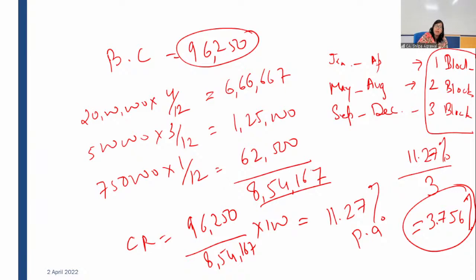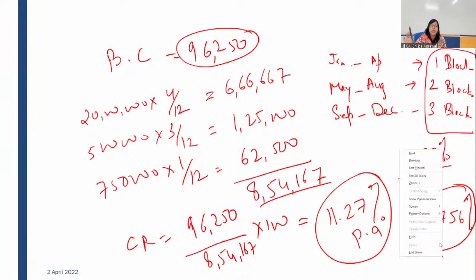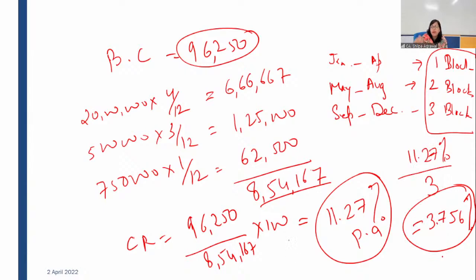If you are calculating the capitalization rate for the whole year, it arrives to 11.27%. So any student who has arrived at 3.756%, mentioning it as a capitalization rate for 4 months, or any student who has arrived at 11.27% per annum as a capitalization rate, both are correct. This is simply a way of understanding your conceptual clarity which is required. The reason specific for taking up this illustration was that there are many misconceptions. We have given 2 different treatments. It is only presentation way, different manner of calculation, arriving at the same solution.